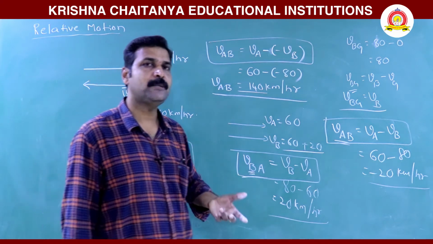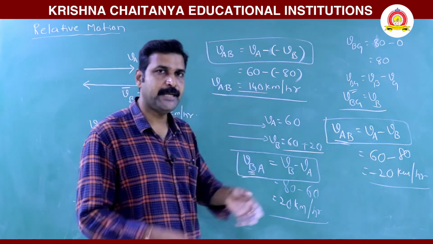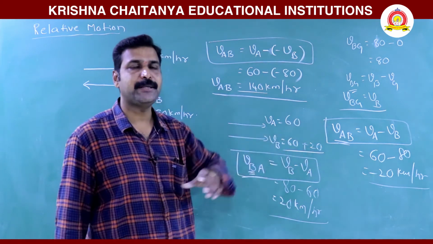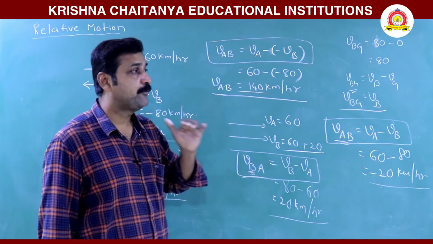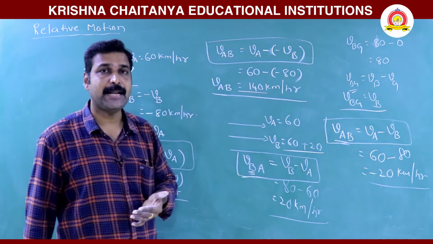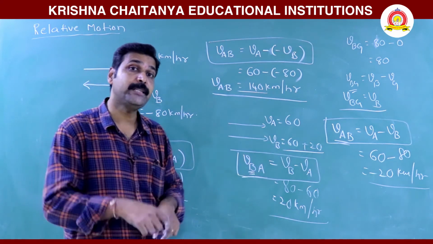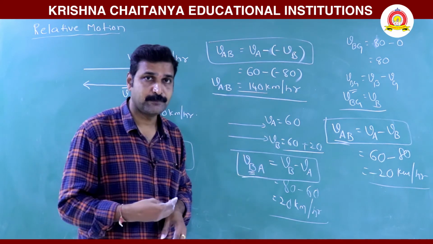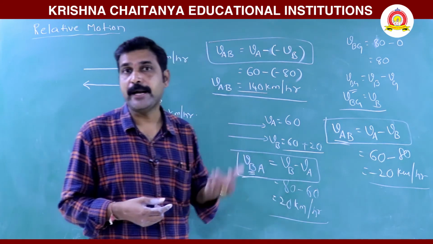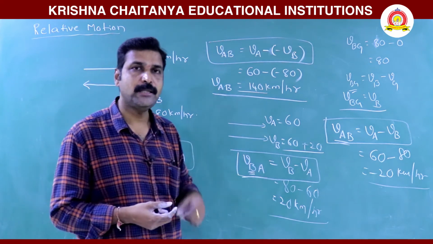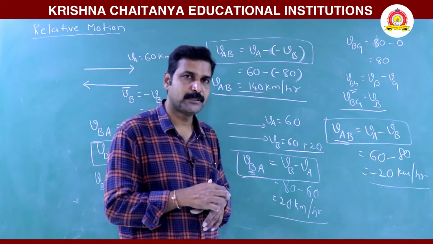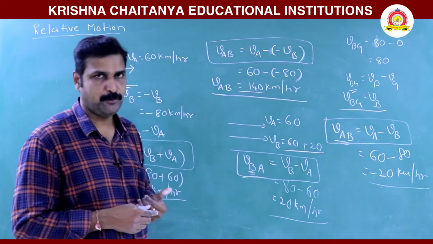Because when both come to 80, they travel equal distances, so the relative separation will be equal. If A is moving with 60 and B is ahead, moving with speed 80, a collision may occur. To avoid the collision, what to do? Relative motion concepts involve such types of problems.